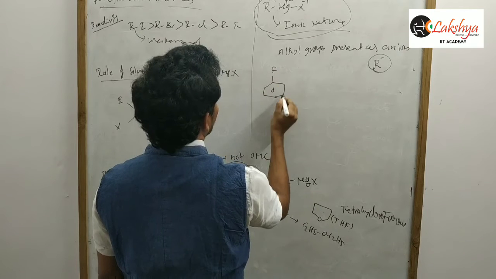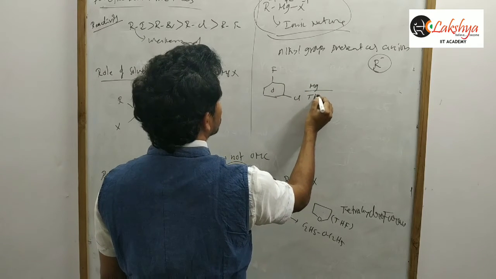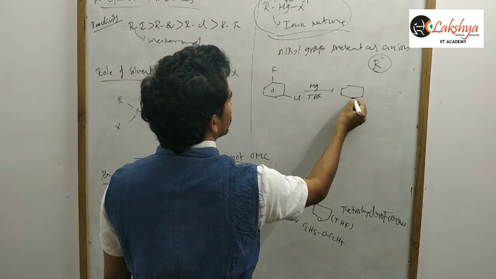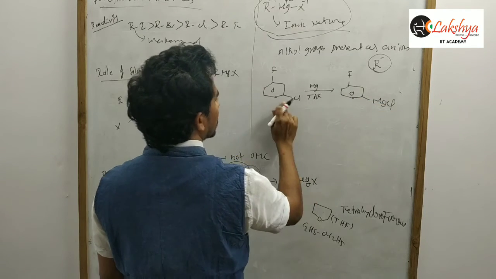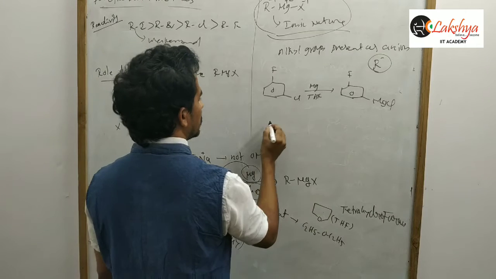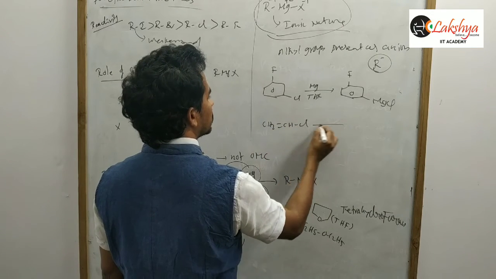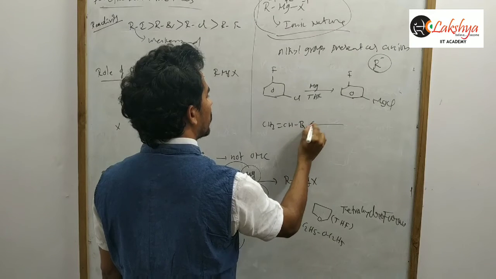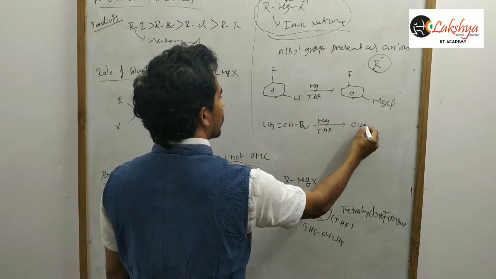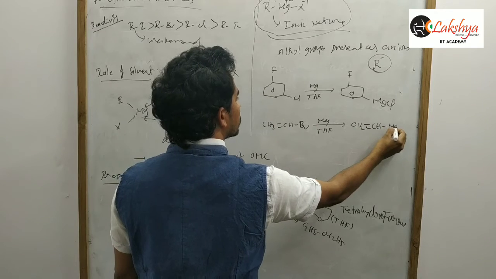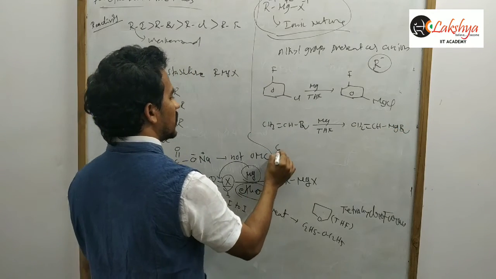Now take a benzene ring with fluorine and chlorine. I am treating this with magnesium in tetrahydrofuran. In this case, magnesium insertion takes place between carbon and chlorine because of the weaker bond. And suppose CH2=CH-Cl or bromine, vinyl bromide, this also can be used in preparation of Grignard reagent, CH2=CH-MgBr.